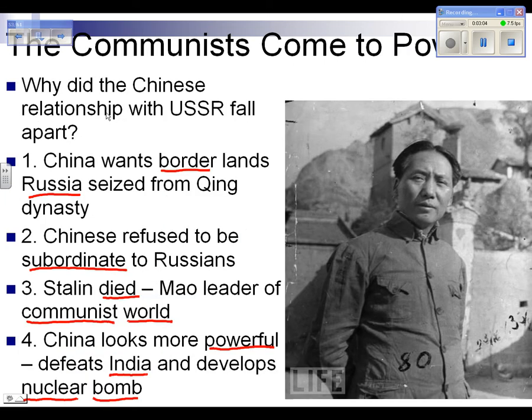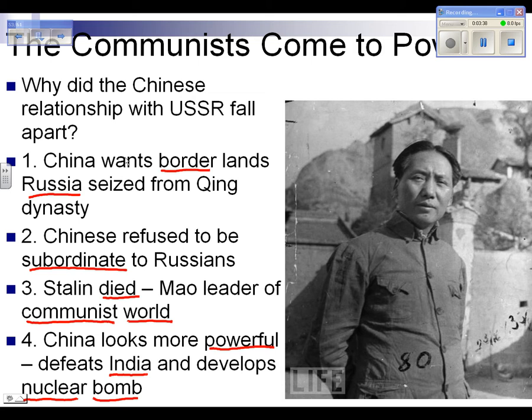Eventually, Mao wins. There is a civil war after World War II, and Mao will rise to power. He gets help from the Soviets. Stalin sees this as a chance to spread communism and perhaps pick up an ally along the border. But this short relationship with the Russians doesn't last. China and Russia soon start to hate each other. And the question on these next two slides is why? Why would they hate each other?